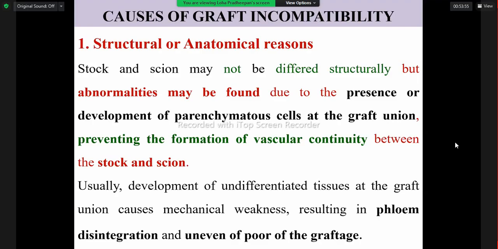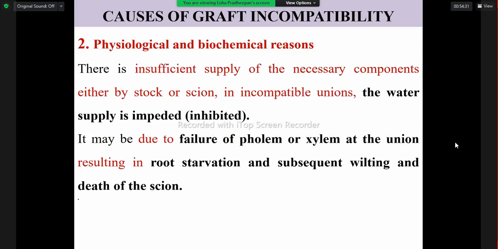In that case, the structural changes happening in the grafted union cause the incompatibility. That is the thing we have to study. Due to this structural change, the discontinuity, the phloem won't translocate the assimilates to the rootstock and other parts. So that is possible.